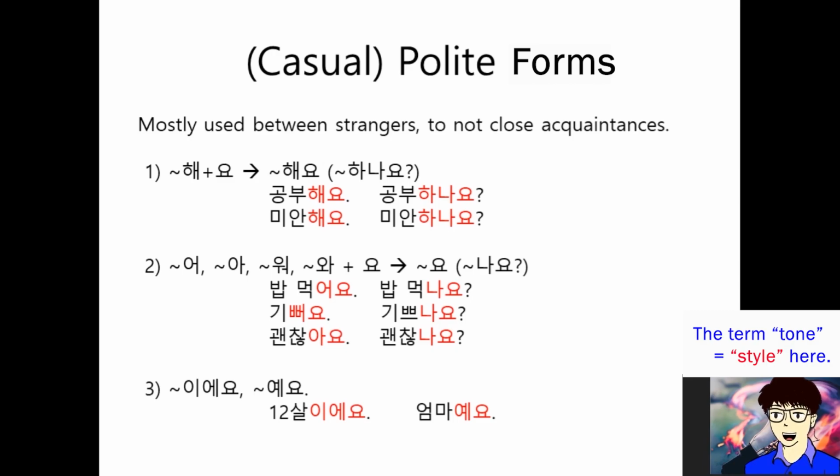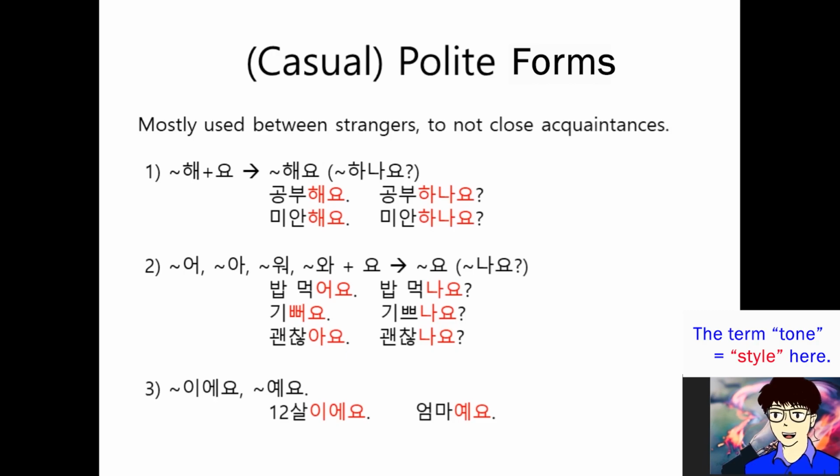Good. And the third case, 블라블라이다. Well, 블라블라이다 is changed as 블라블라이에요 or 블라블라예요. Okay? So first, 12살이다. In this case, you have to say 12살이에요. We have 받침, right? In that case, 이에요. Okay? However, 엄마예요. There's no 받침, right? In that case, 예요. Okay? These are casual polite tones. You can follow me, right?